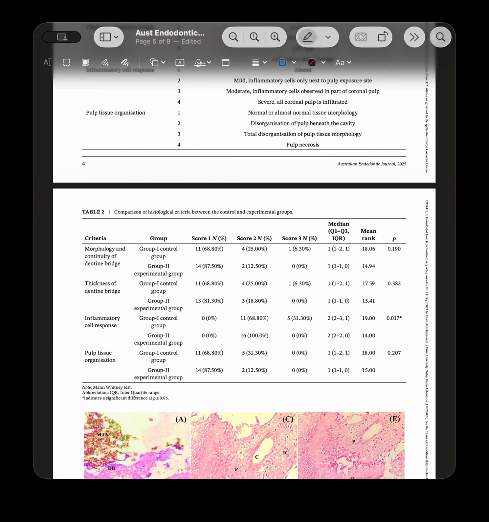However, this study has some limitations, including the low sample size of only 16 patients who were only monitored for 6 weeks with no long-term clinical assessment. The included patients underwent mechanical exposure rather than caries exposure, and also involved only patients between 15 and 25 years old, which limits the generalizability to the population.